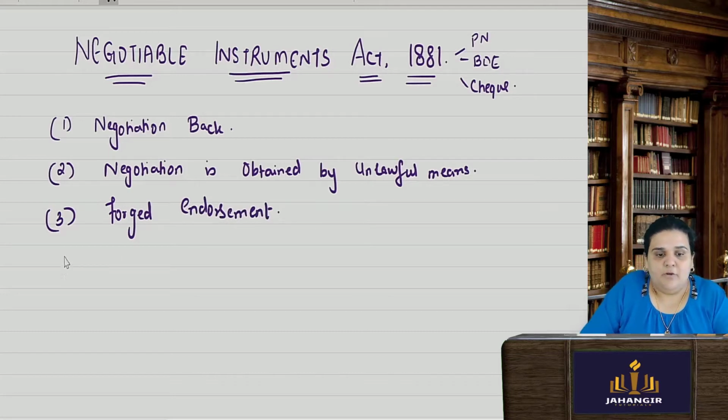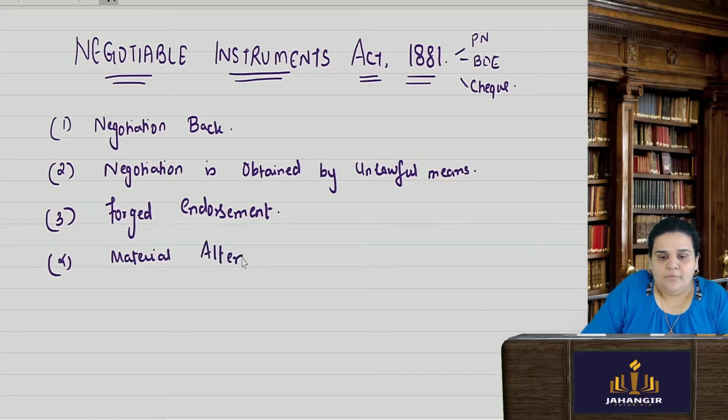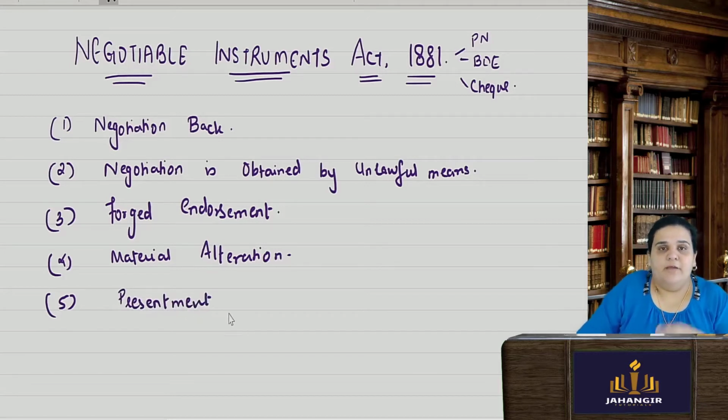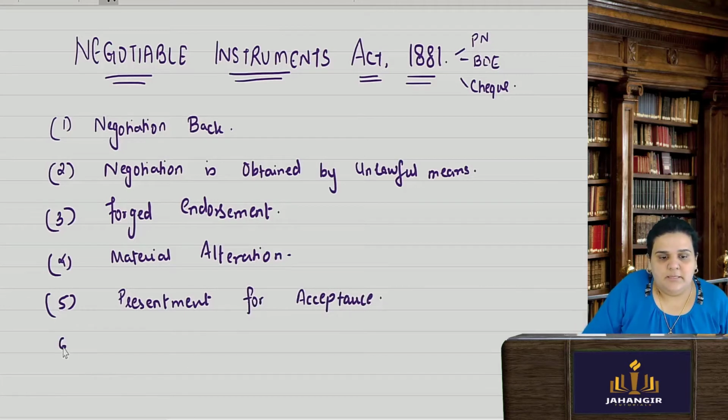Next is material alteration. After that, we are going to do presentment of a bill of exchange. I have already told you that we always have to present a bill of exchange: presentment for acceptance and presentment for payment.